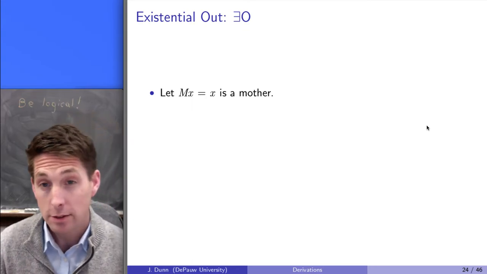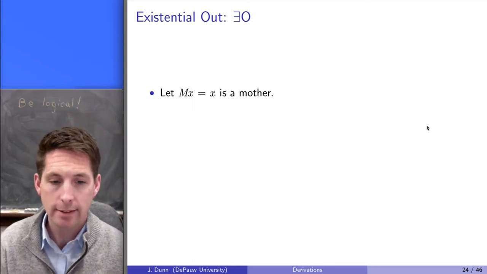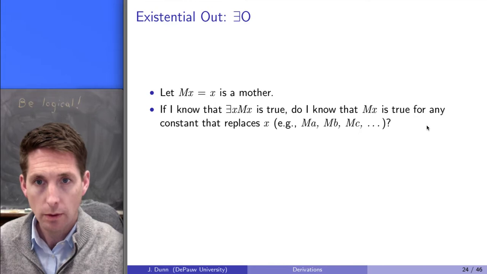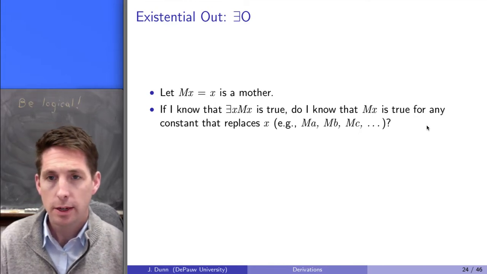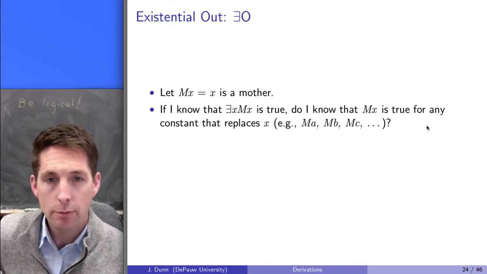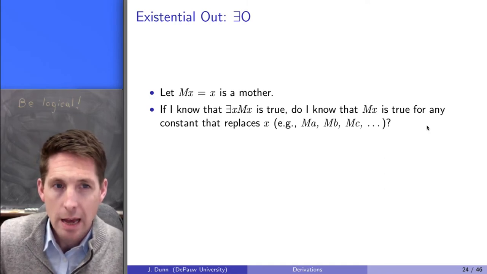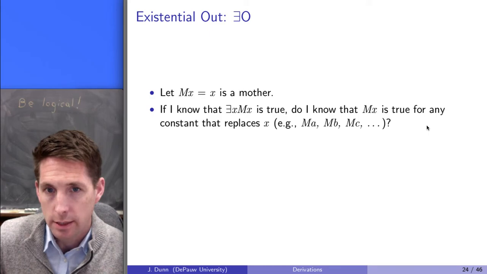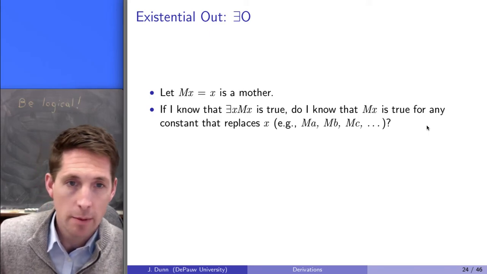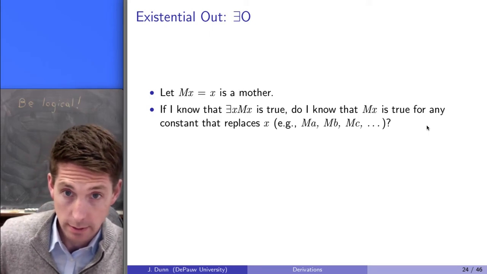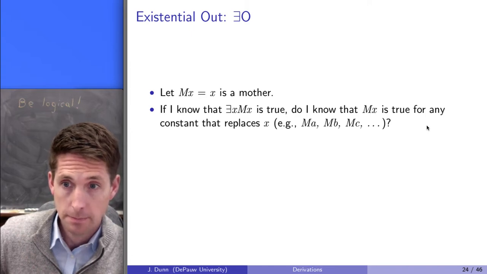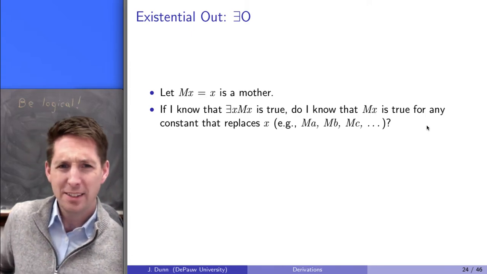All right, so here's the idea behind existential out. Let's let Mx, just for the sake of this example, mean that x is a mother, right? Now consider this question. If I know that that formula, existential x Mx, is true, do I know that Mx is true for any constant that replaces x? That is, could I conclude Ma and Mb and Mc and so on? And if you think about it, the answer is no.